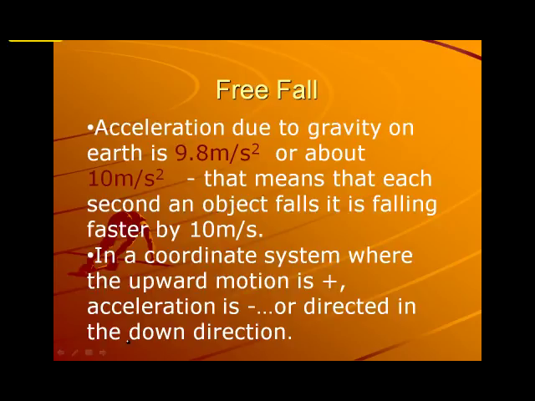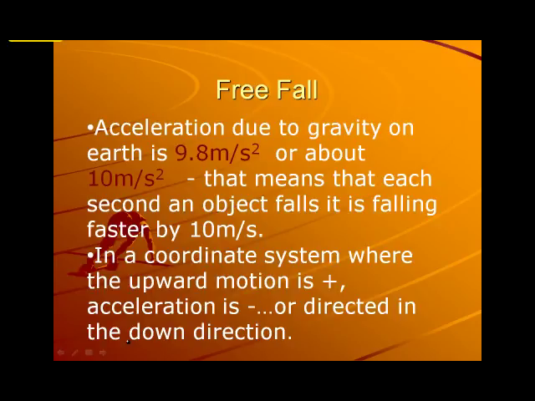What the 9.8 meters per second squared or the 10 meters per second squared means is that every second you're falling, like if I take an object or a book or a ball or something and I hold it out and I drop it, at the end of the first second it will be going about 10 meters per second. At the end of the second second it will be going about 20 meters per second. So we could say that each second an object falls, it's falling faster by 10 meters per second.